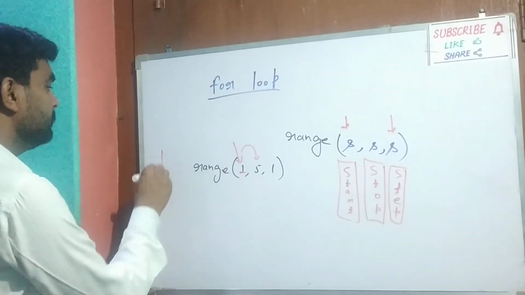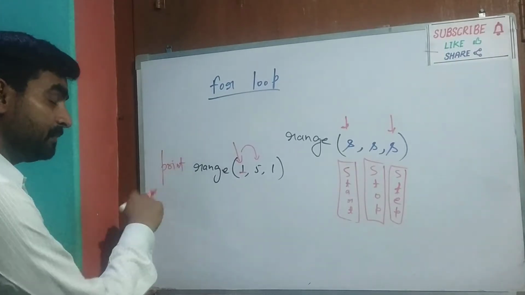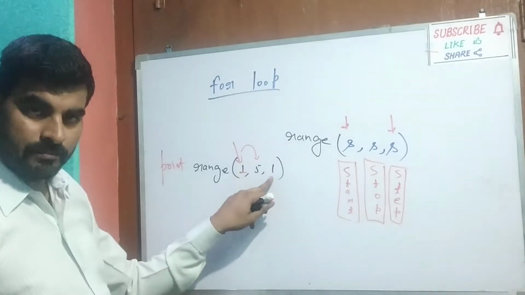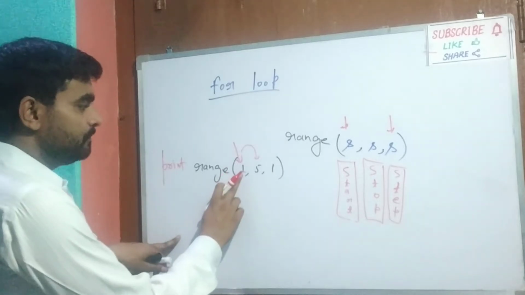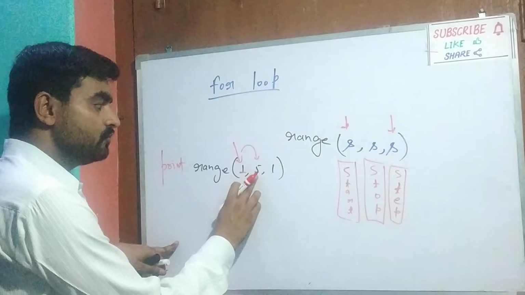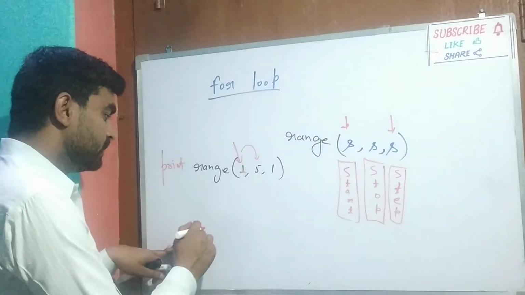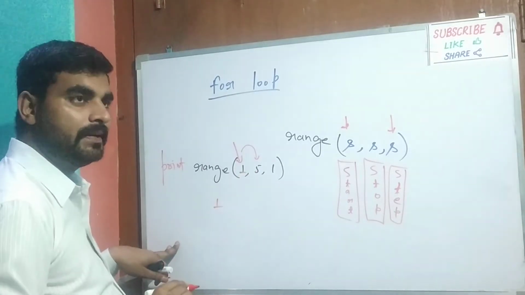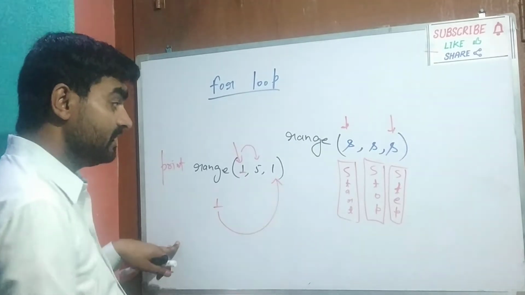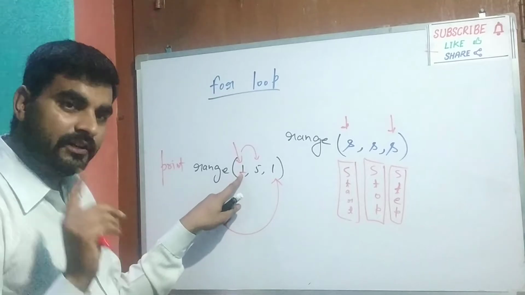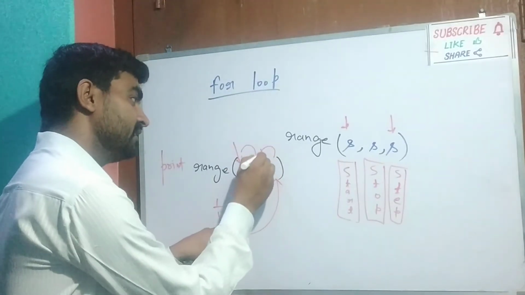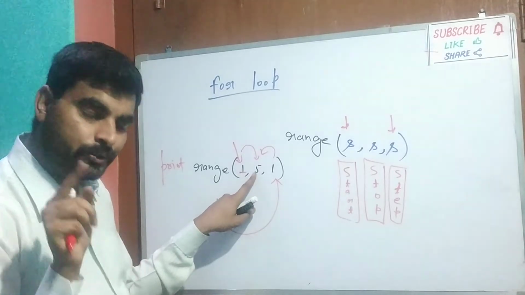Or if you have written print, which will display output, print range 1, 5, 1. So first it will print 1. Why will it print 1? First it will take 1. It goes here: 1 less than 5, true. So 1 will print. And after printing, it comes here and changes. First value is 1 and 1 will be added, so it becomes 2. Again it will come here and check 2 less than 5, true.